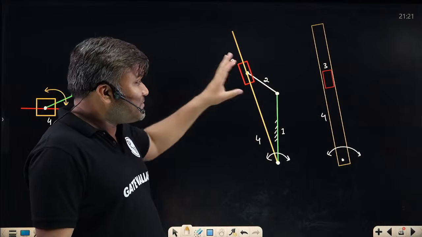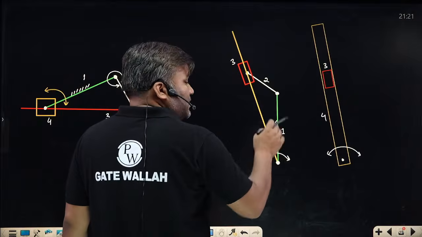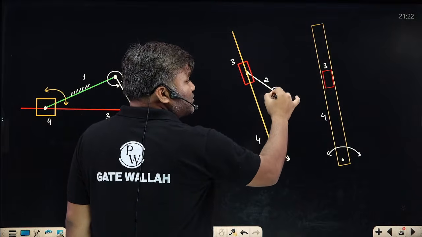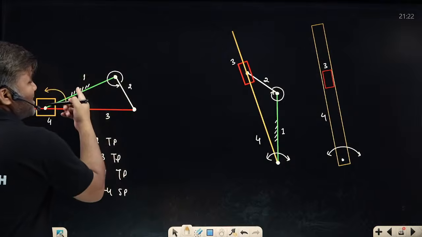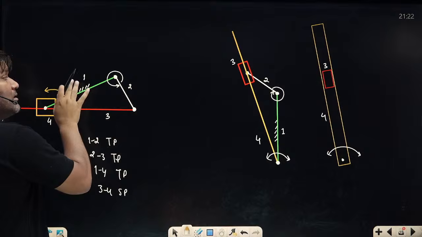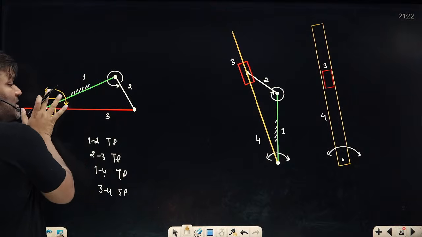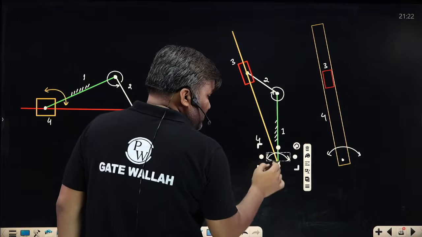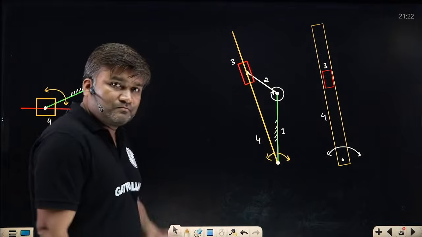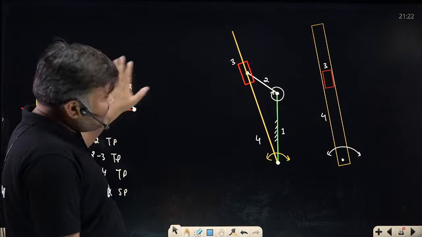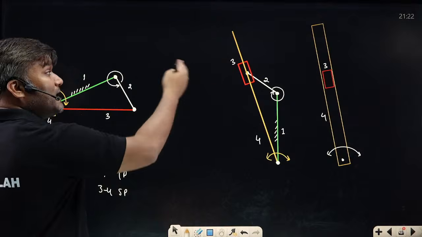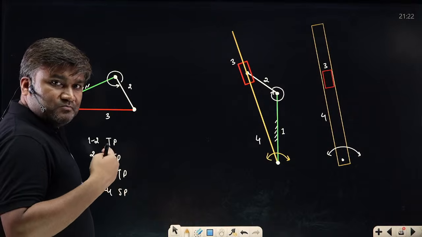Now, how is this mechanism going to work? Sir, in this mechanism, if you connect a motor here, the motor will rotate link 2 completely. Link 2 will have complete rotation with respect to link 1. It will behave as a crank. At the other end of link 1, this link will have oscillation motion. Is the point understood? So I have shown this mechanism like this. Now, sir, which point here is having quick return motion?